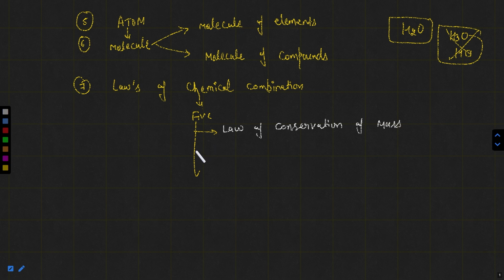The second is the law of constant proportion by mass, or law of definite proportion by mass, or you can say law of fixed proportion by mass. The important thing is the third law, that is the law of multiple proportion.